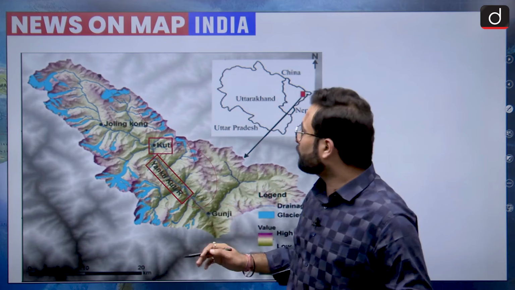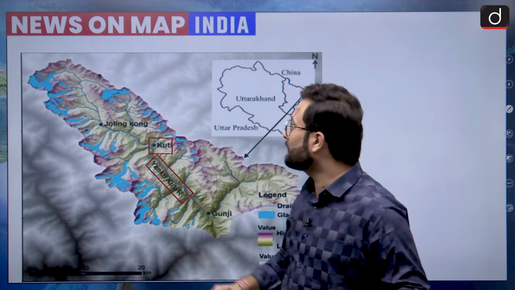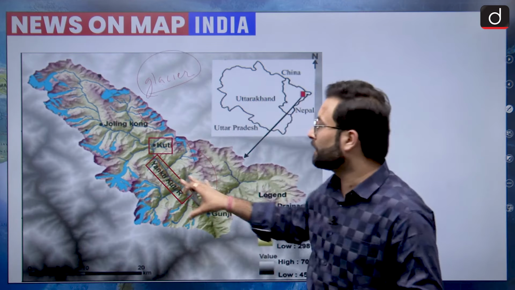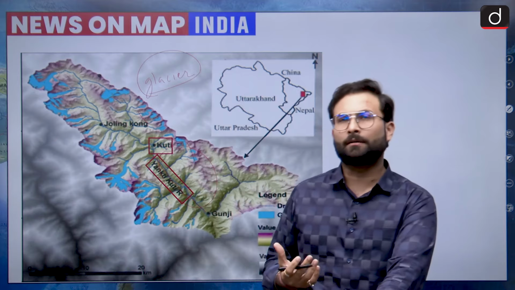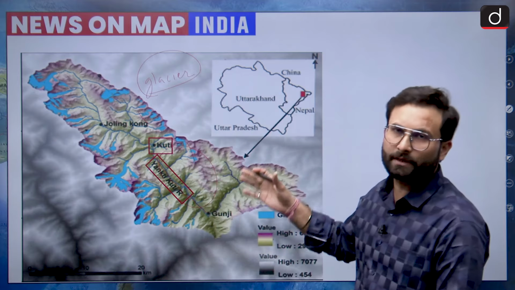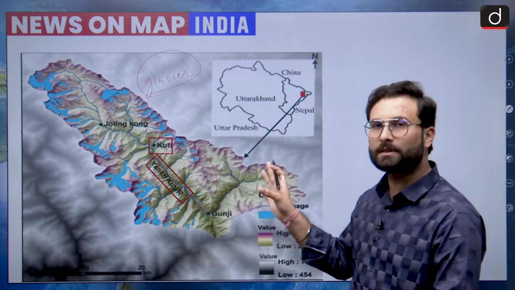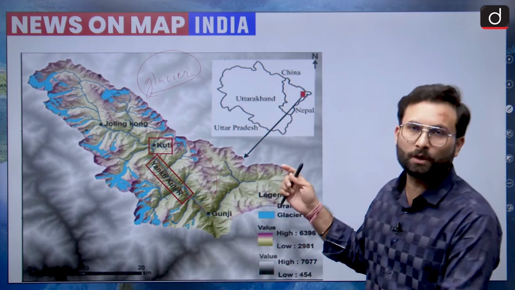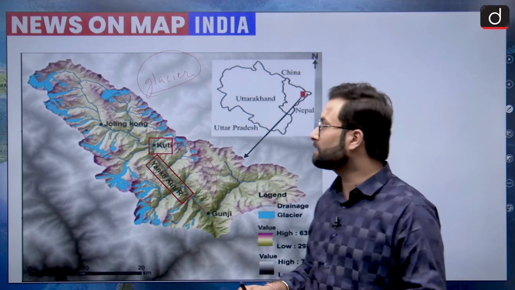Now, these blue impressions here are basically your glaciers. We have these glaciers over here, and recently there is a study which says that these glacial advances are shifting their course, or changing their directions. Scientists are saying that thousands of years ago there was plate tectonic activity here, because of which they have been observing this region, and recently they have found that these glaciers are advancing in a different direction than they used to.